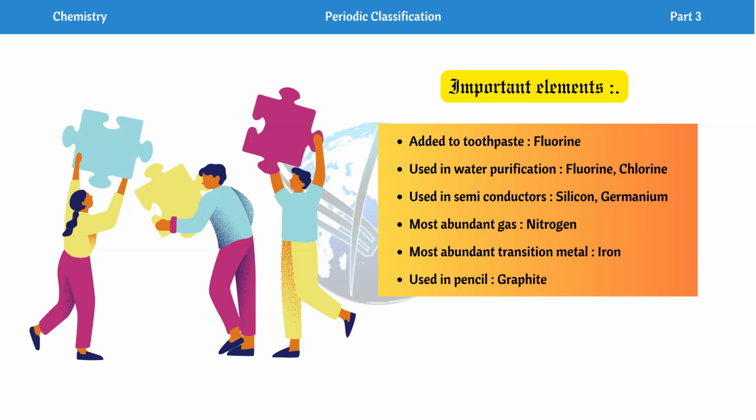Then we have the most abundant gas, which is nitrogen. The most abundant transition metal is iron. And the element used in pencils, which element is used in our pencil? That is graphite. So I have mentioned as many as I could. There are many more, it is not that there are no more, so the majority of questions come from these, but other than that you can look at more.